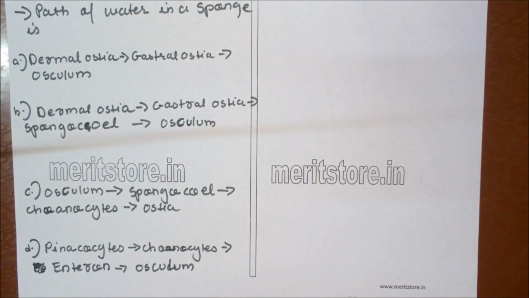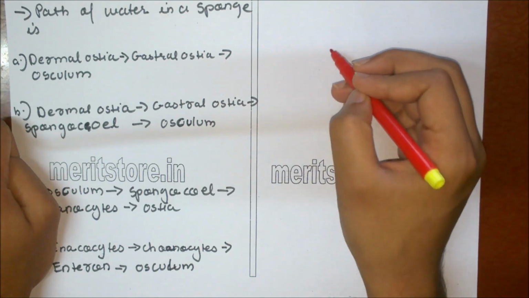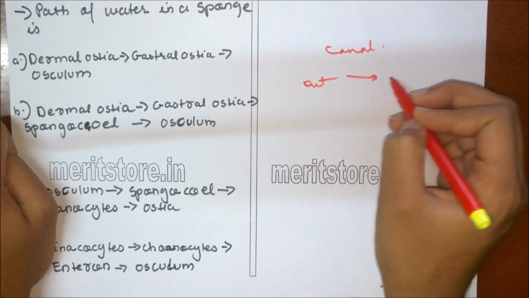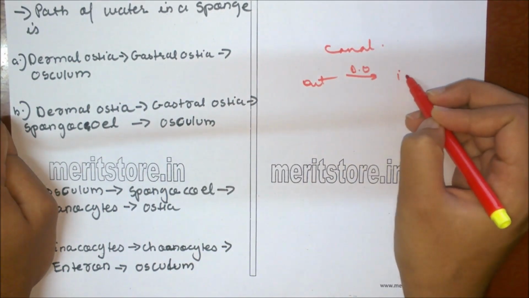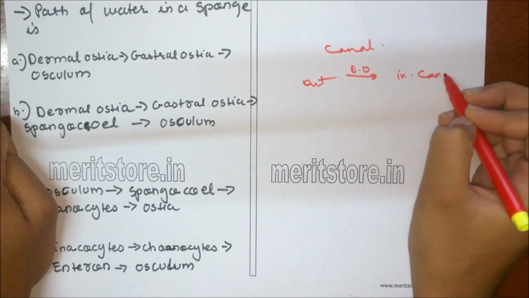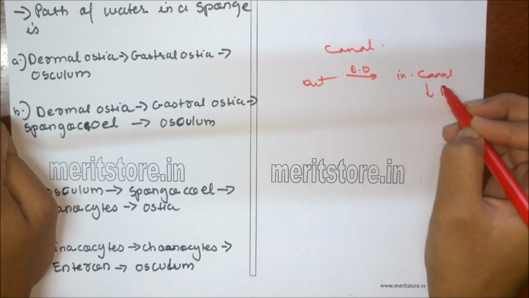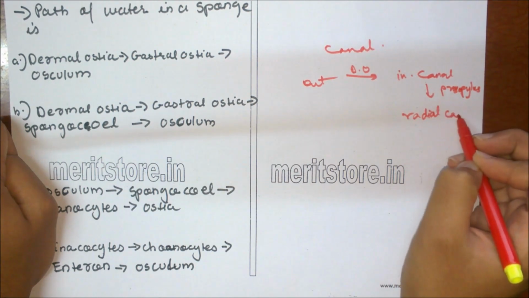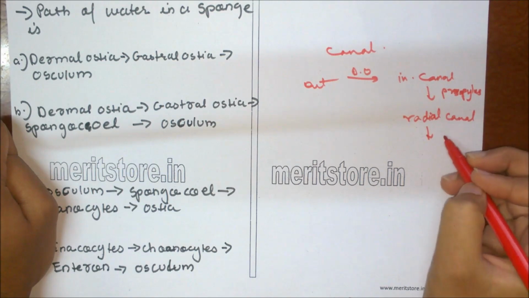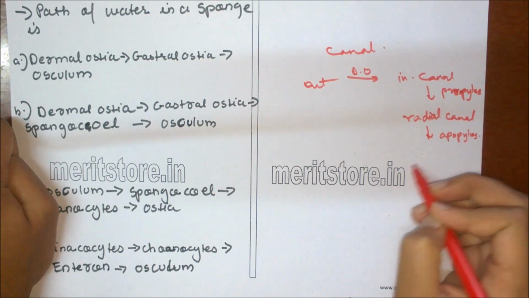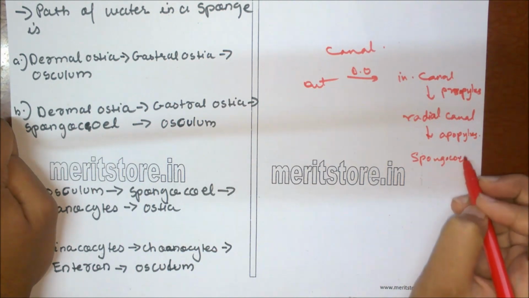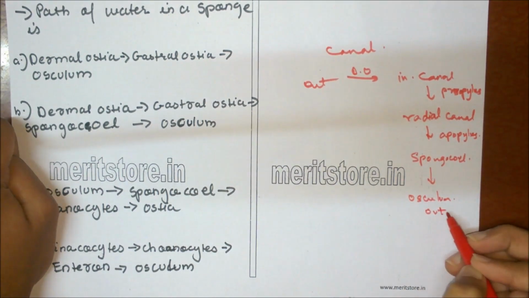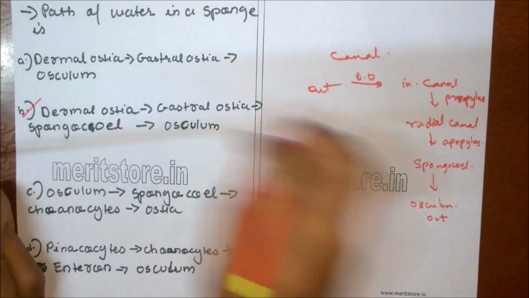The path of water in sponges: the course taken by water into the canal system of porifera is water from outside through dermal ostia into inner current canals, then through prosopiles it enters the radial canal, then through apopiles it enters the spongocoel, which is the main cavity, and through the osculum it is thrown outside. So option B is the correct answer.